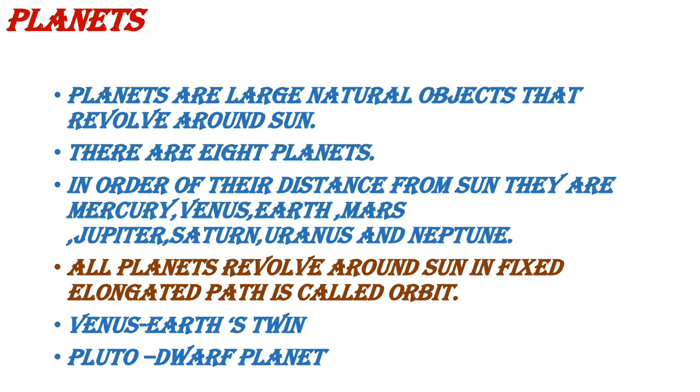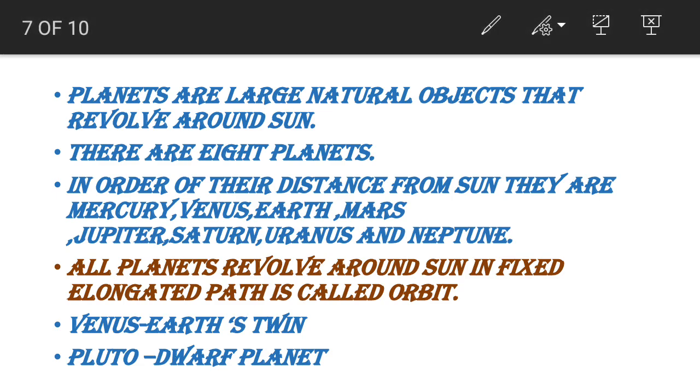Then about planets. First we want to define a planet, right? What is the definition of a planet? Here I have given it. So tell me, which planet are we living on? I said it is earth. Is earth very small or large? Yes, it is very large. So all the planets are very large, so I am writing the word large here. And are we artificially making any planets? No, it is a natural object. So the words natural object. Planets are large natural objects.